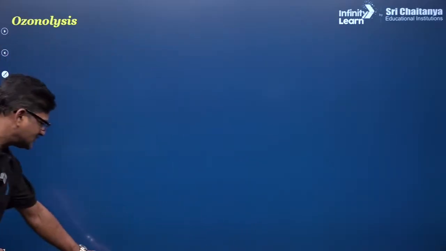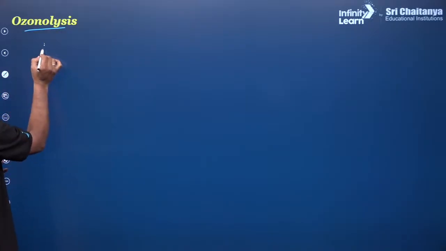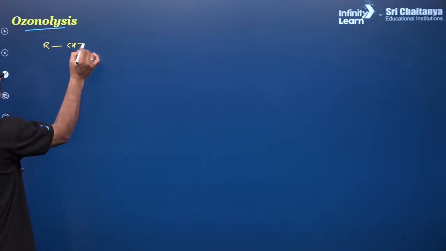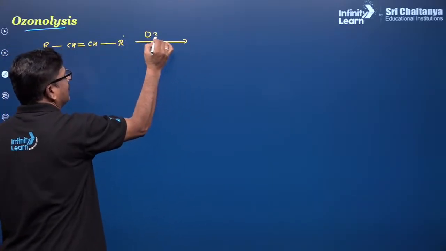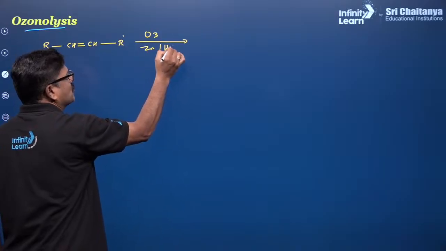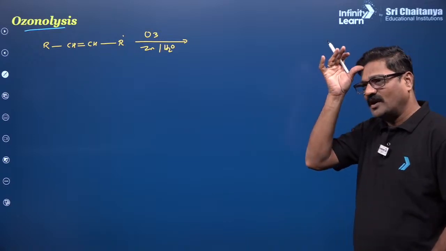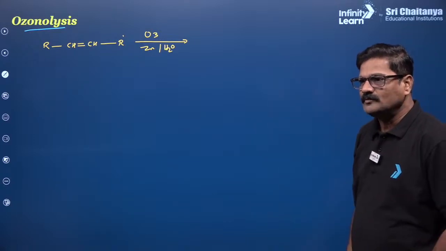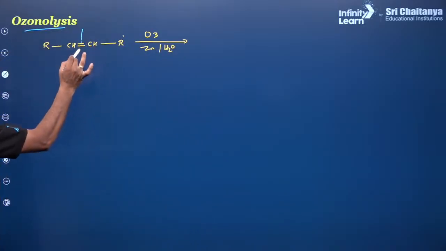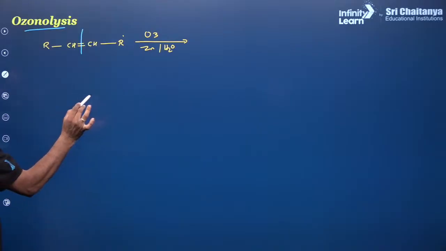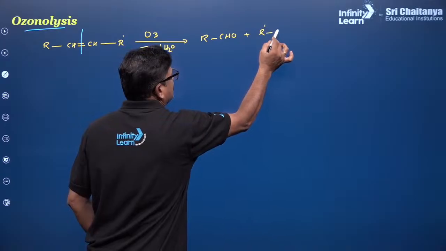So ozonolysis is very, very, very important, and let me talk about this ozonolysis. An alkene is treated with ozone and it is hydrolyzed in the presence of a reductive agent called zinc. Okay, you are going to get the corresponding carbonyl compounds. And the simple trick: you can break this multiple bond and make it oxygen. So that you will get RCHO plus R'CHO.